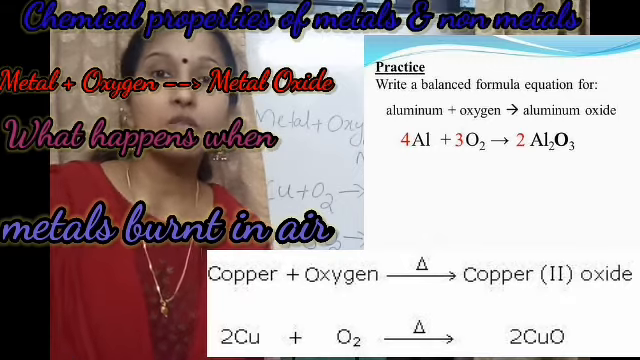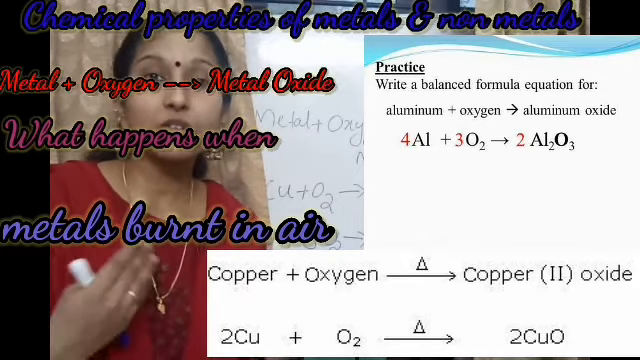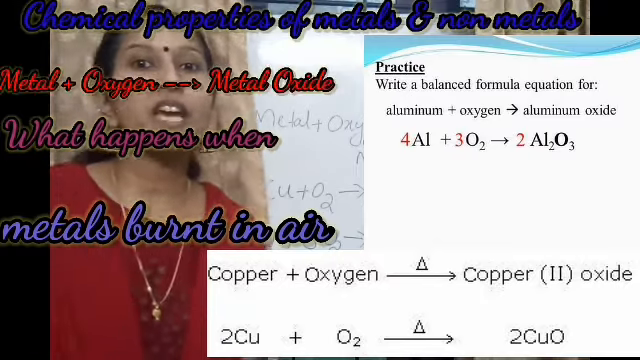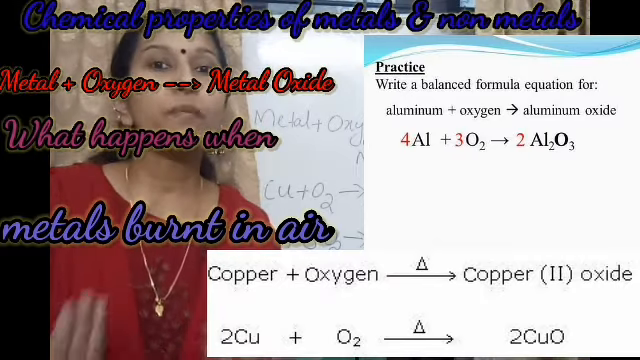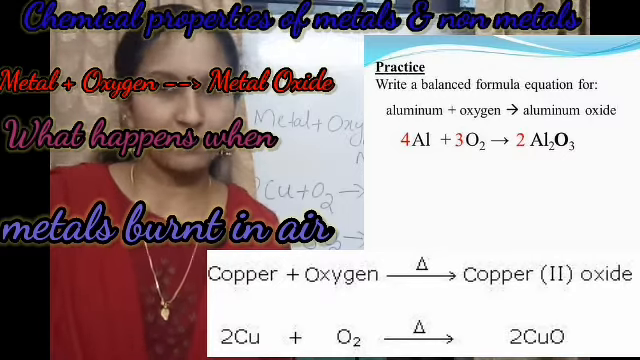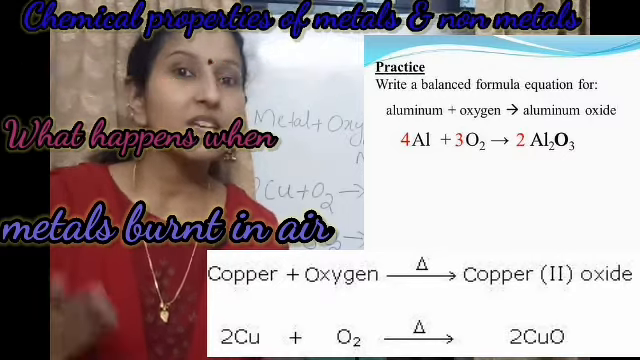Reacting with oxygen means what? Reacting with oxygen means burning. Indirectly it is burning. So when a metal burns, we get its oxide. So burning of a metal, or burning of any substance, gives its oxide.